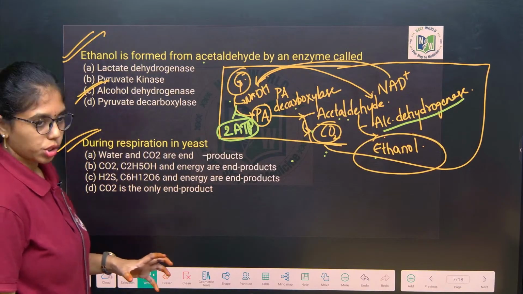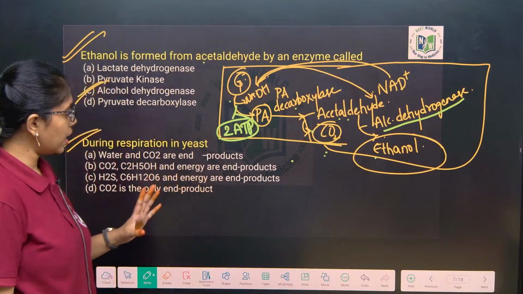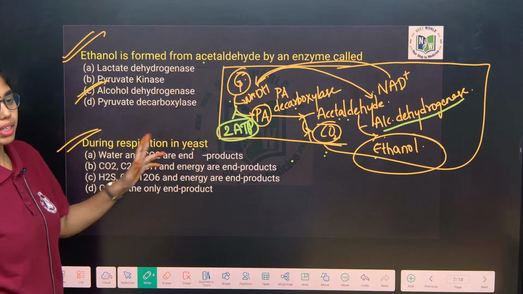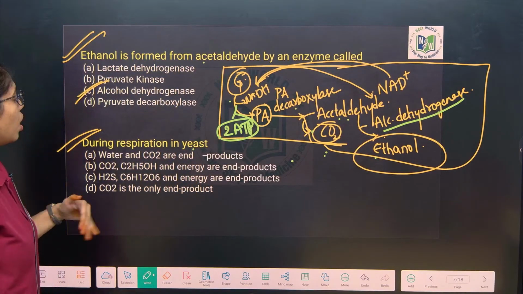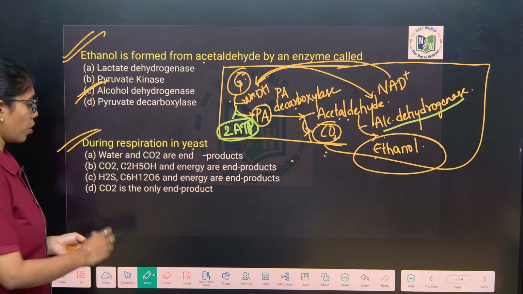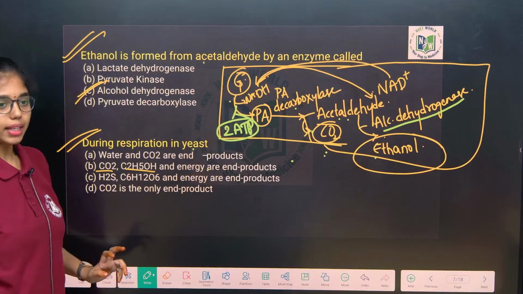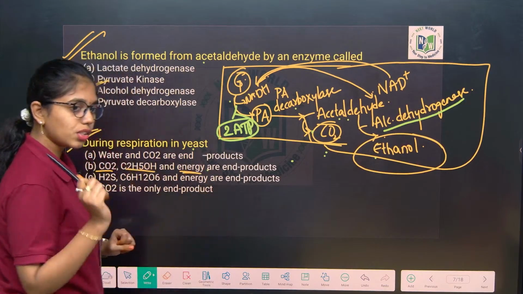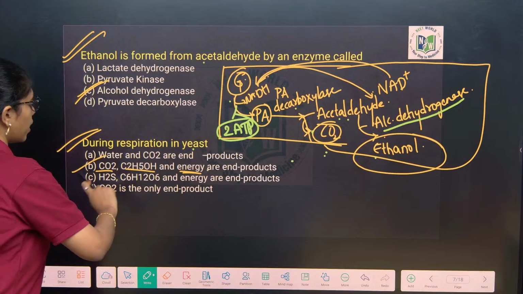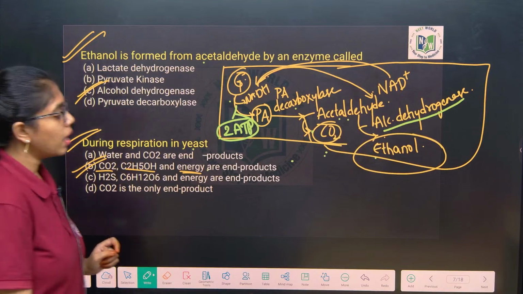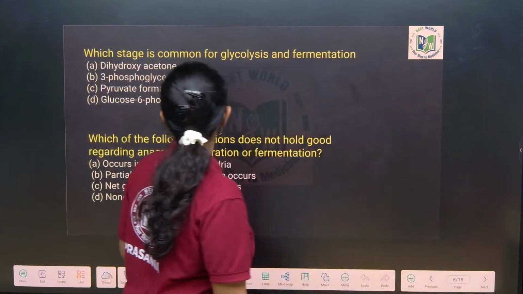During respiration in yeast, okay, yeast conducts what respiration? Alcoholic fermentation only. What are the products that are formed? Of course, carbon dioxide, ethanol and the energy are the end products. What is the energy? It is just 2 ATP. Okay, so here B will be the right answer. Okay, next question. This you see, ma.